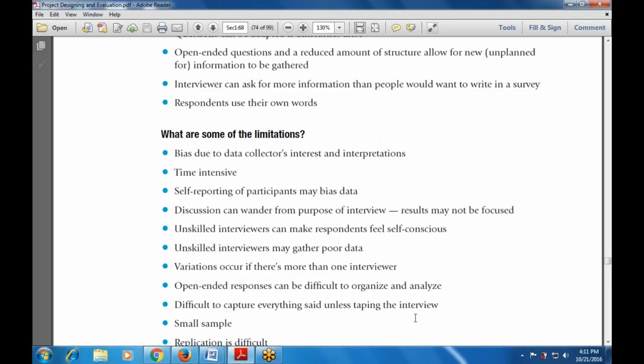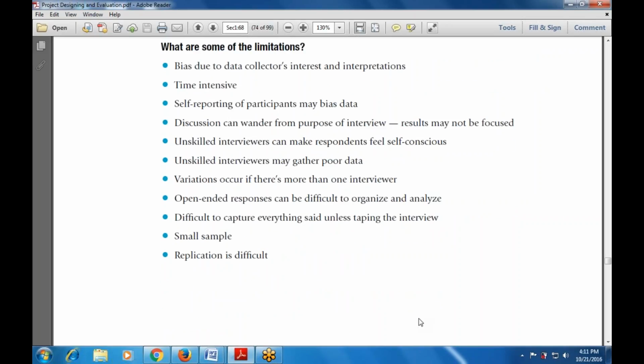Then a small sample is also one of the limitations, because a small sample is used with the interview. So this is also the next limitation. Then the application is very difficult. Application in the sense that whenever we are replicating, more than one question cannot be asked again and again. So the application is very difficult.